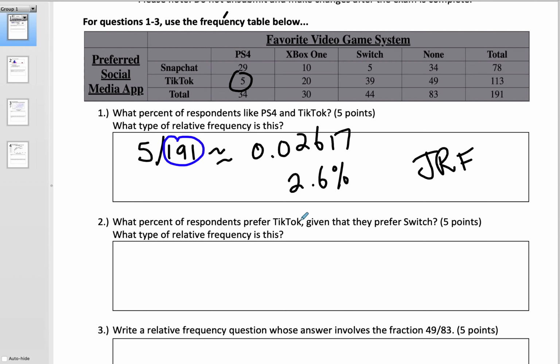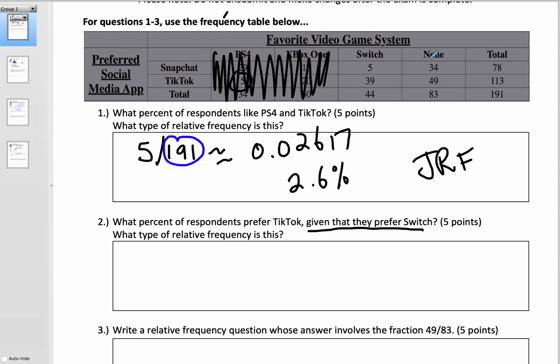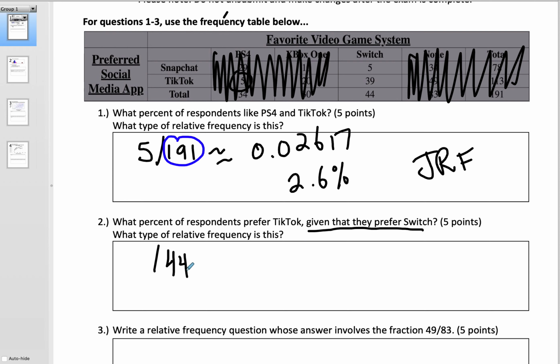Let's take a look at the second one for an example. So in the second one, what percentage of respondents prefer TikTok given that they prefer Switch? So given that they prefer Switch means now the only people that we want to look at are the people who prefer Switch. And that is not everyone anymore, right? That is only 44 people. So now you can see I'm dividing 39 by 44.